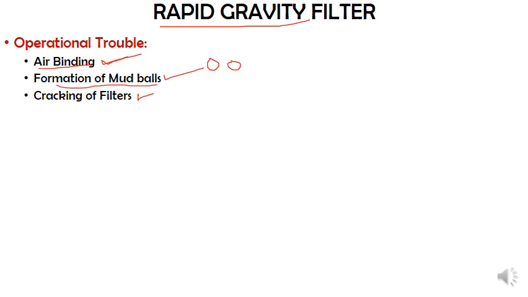Similarly, in the formation of mud balls, suspended particles come together to form a larger mass. Again, those will settle down, and in turn they cause difficulty for the regular operation. And the cracking of filters is nothing but the top layer of the sand having a few cracks because of its fineness. As and when the rate of filtration increases, the size of the cracks increases, and in turn your efficiency is going to come down. So this is in general what these operational troubles are. In the next slide we'll go into each of these operational troubles individually, and we'll check out what preventive measures need to be followed.